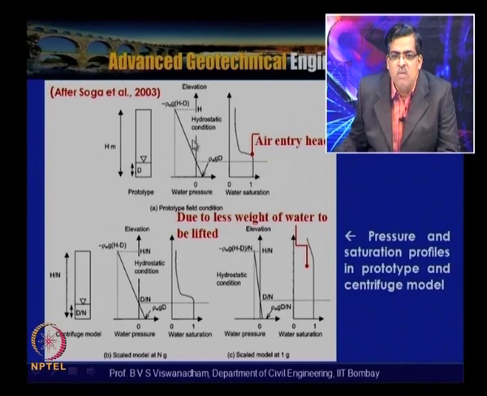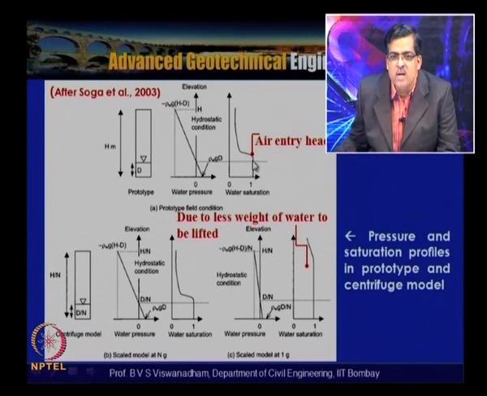Above this, the water column, this particular column, is actually the suction, which is nothing but ρw g into (h minus d). The total is h, so this is h minus d. So here it is minus ρw g d into (h minus d). This is the suction at this level.